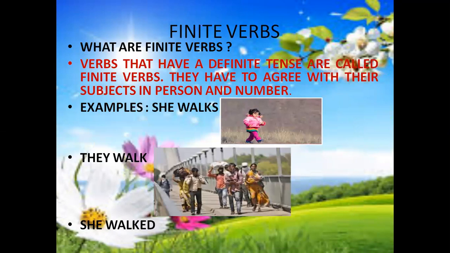Now, what are finite verbs? Verbs that have a definite tense are called finite verbs. They have to agree with their subjects in person and number. For example, she walks, they walk, she walked.